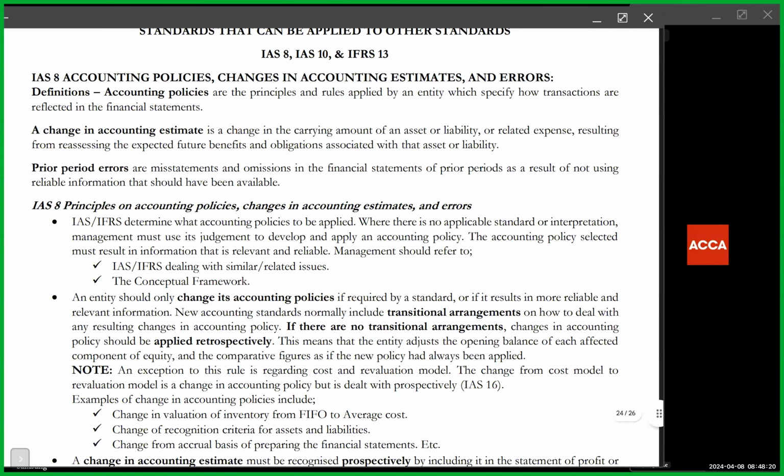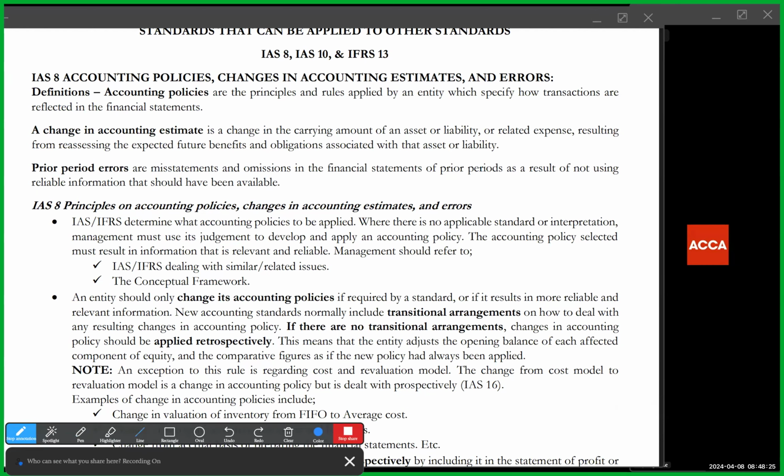IAS 8 covers accounting policies, changes in accounting estimates, and errors. So what are these different things? Accounting policies are basically the principles and rules. Every single thing that you are learning about the standards, the accounting policies, those are rules to follow when preparing financial statements. A change in accounting estimate is simply a change in the carrying amount of either the asset or liability or related expense. And this is usually because of reassessing the future benefits or obligations associated with that asset or liability.